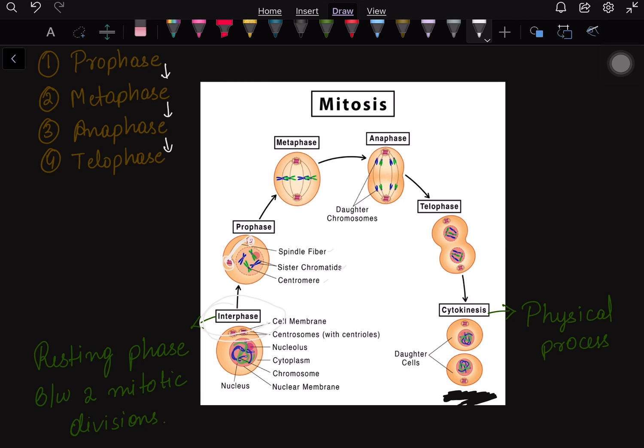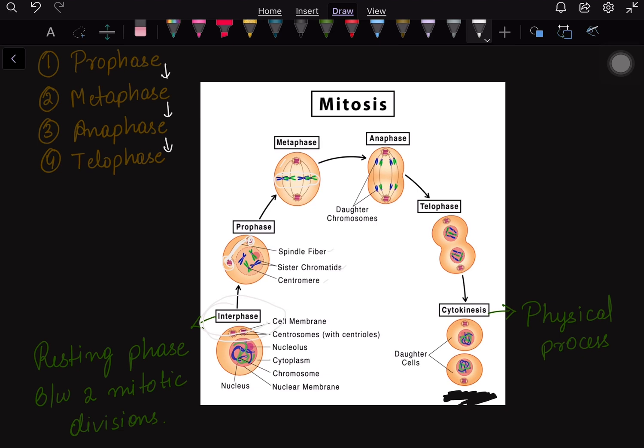What happens in metaphase is the chromosomes are arranged at the equator. These are the chromosomes and these are arranged at the equator. Then some spindle fibers are attached to the kinetochores. Then fibers are also present around. And then after the metaphase, there is anaphase.